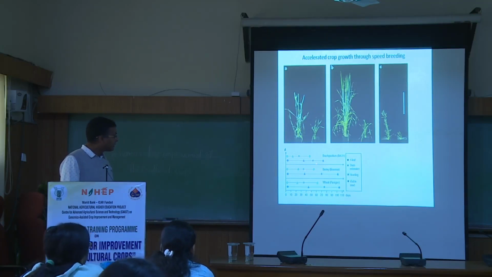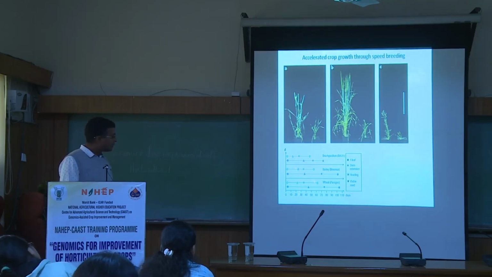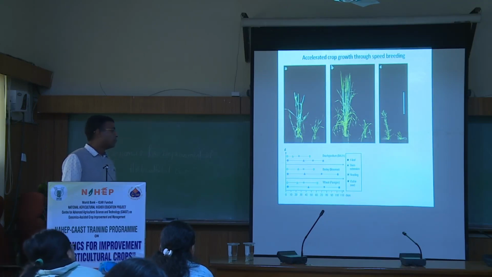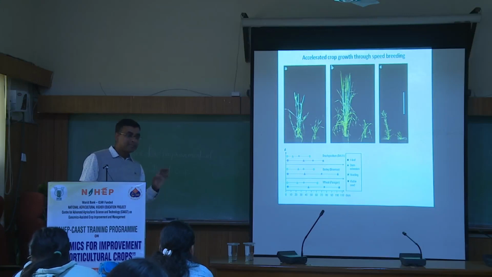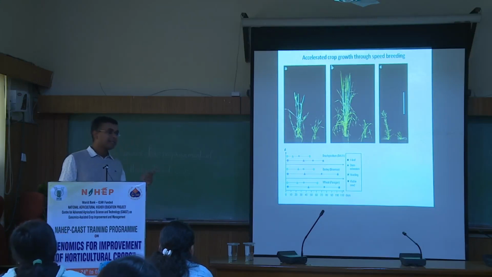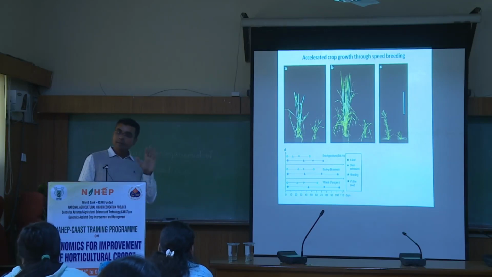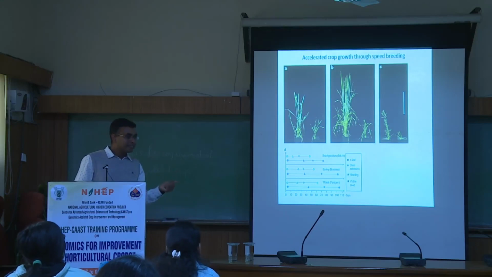Here, in the conventional method, if it is taking 60 days, it is around 30 days in case of speed breeding. Upper one is the speed breeding, no? So with this speed breeding, here they have reduced the reproductive cycle by 50%. This is a very, very significant progress. Instead of 3 cycles, if we can take 6 cycles, so within a year we can develop a variety within a year, by using the molecular markers, because marker-assisted backcrossing will also be there.